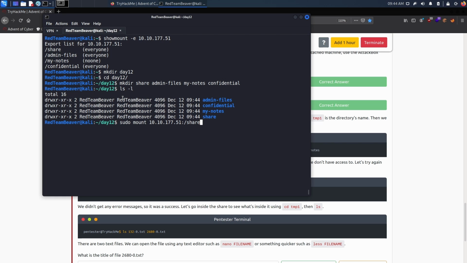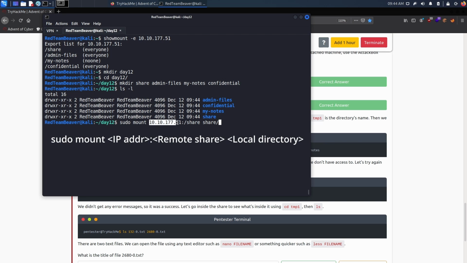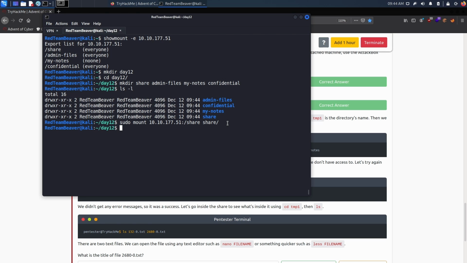So in our case, let's do share first and then put it into share. The basic syntax is sudo mount, IP address, colon, the name of the remote share, and then the name of the local folder where you want to link it. Press enter. And now we see that there was no error. And if we look inside our share folder, we actually see there's stuff in there.